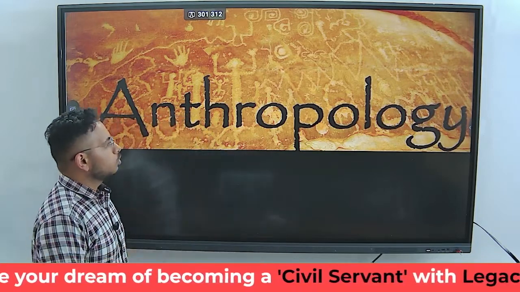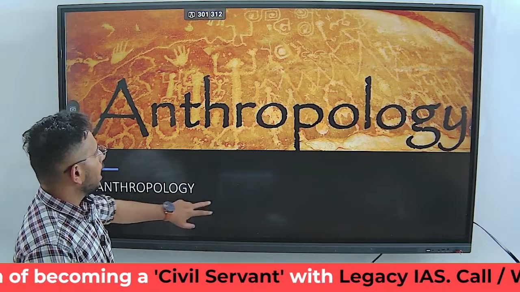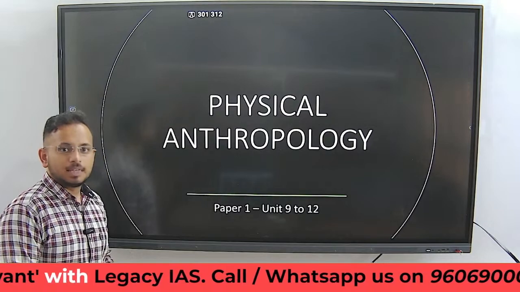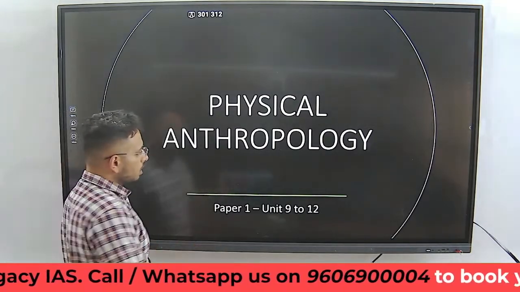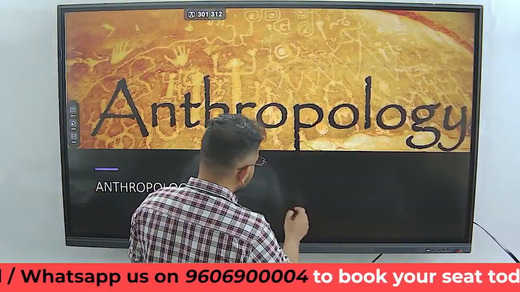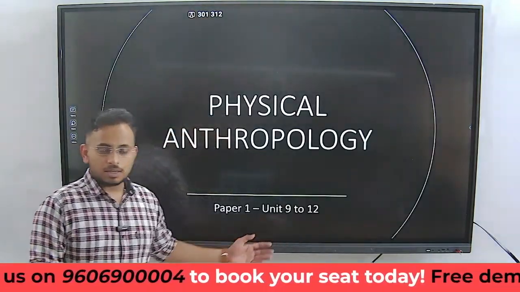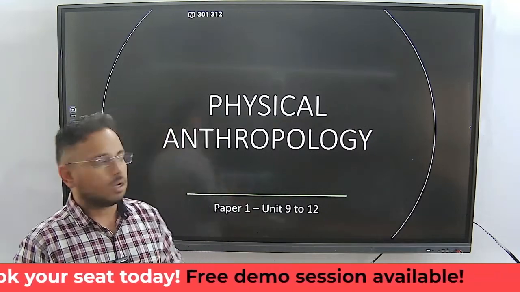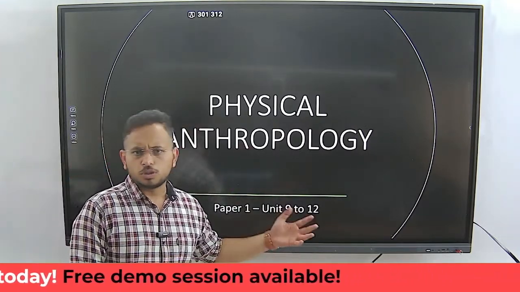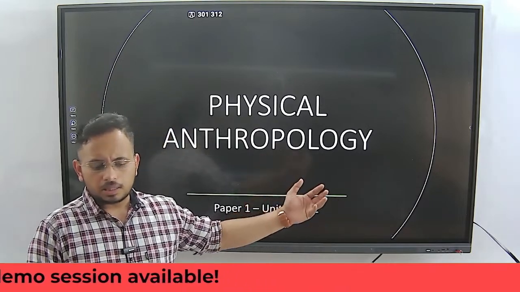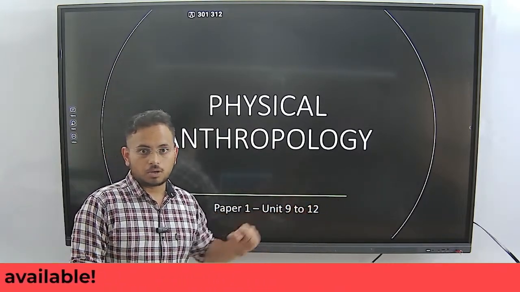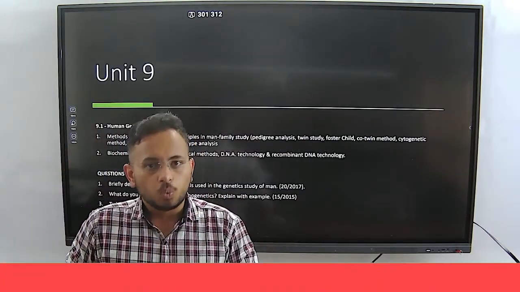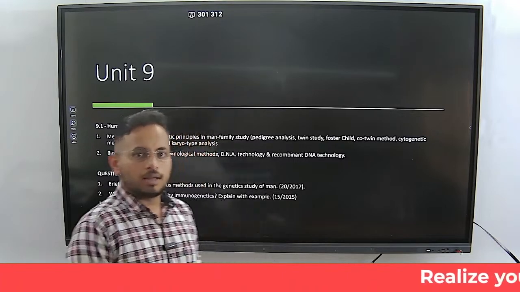Yesterday I told you what physical anthropology is and what all we have in it. The physical anthropology part of the UPSC syllabus under Paper 1 stretches from Unit 9 to Unit 12. Unit 9 is a very huge one, and Units 9, 10, 11 and 12, the 4 units of Paper 1, deal with physical anthropology. You can also call this biological anthropology, and you can also call this the genetics part. This is the most scoring part, I would say, in the entire Paper 1, followed by archaeological anthropology.